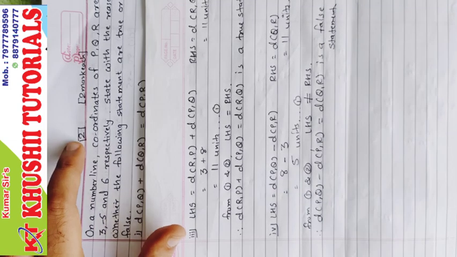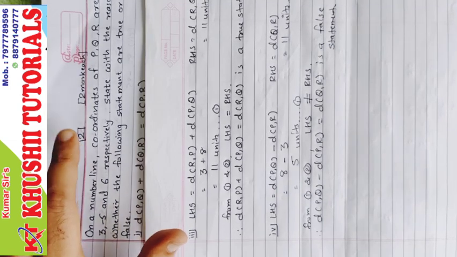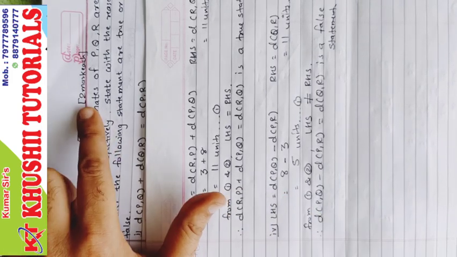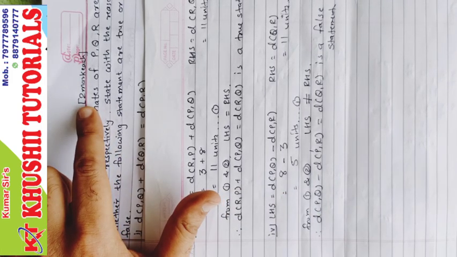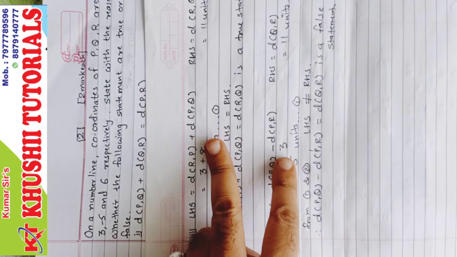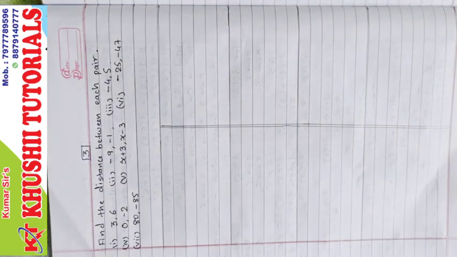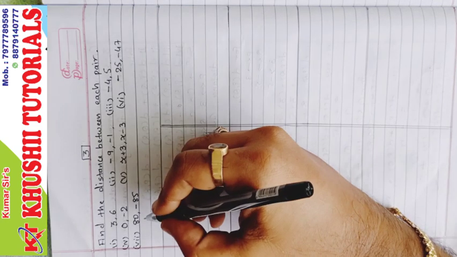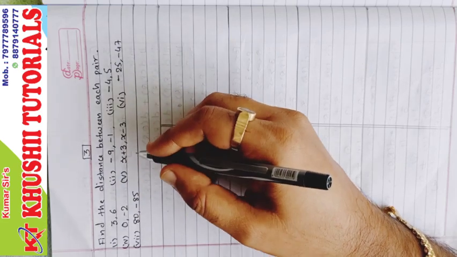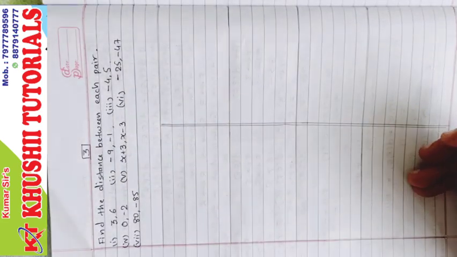So this way we have ended sum number 2. Here every part will be of 2 marks. So I don't think they will ask you more than two such sums, not more than that. Now sum number 3, find the distance between each pair, and you know the distance is so easy. We will write the formula only one time because the same formula will be used again and again.